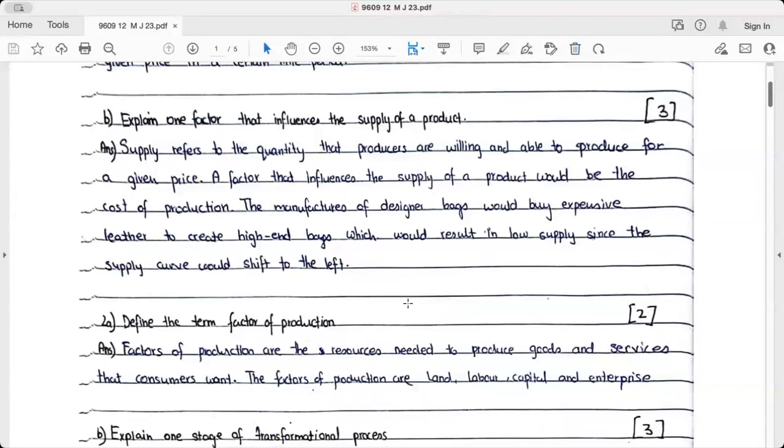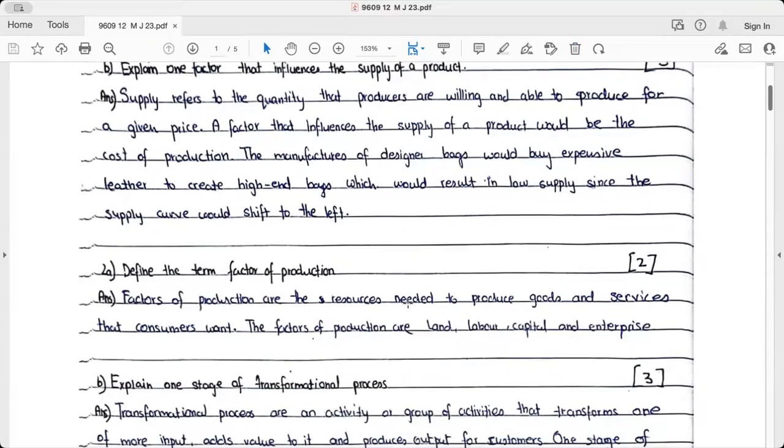Explain one factor that influences the supply of the product. Supply refers to the quantity that a producer is willing and able to produce for a given price. A factor that influences supply of product would be the cost of production. The manufacturer of designer bags would buy expensive leather to create high-end bags, which would result in low supply since the supply curve shifts to the left.